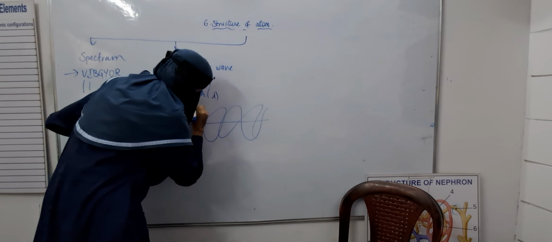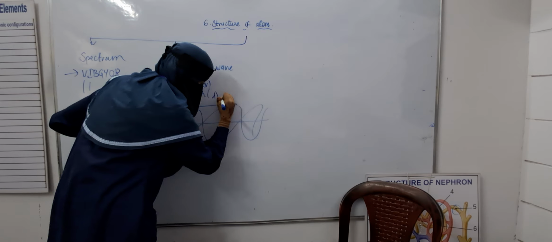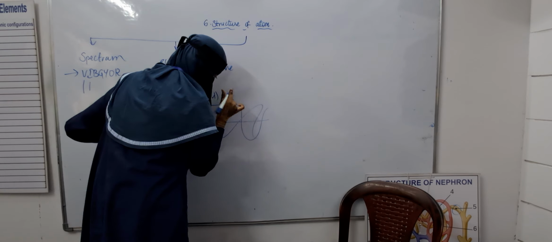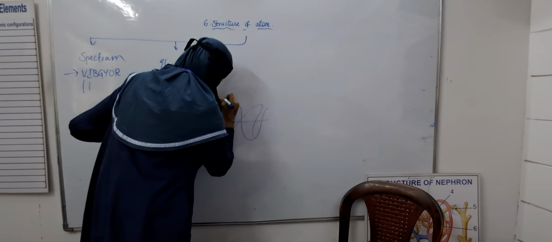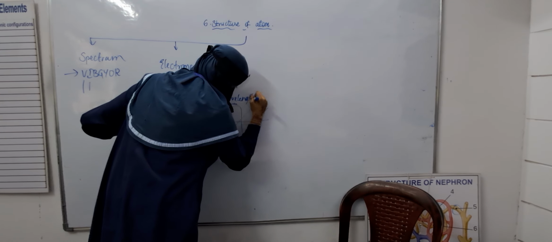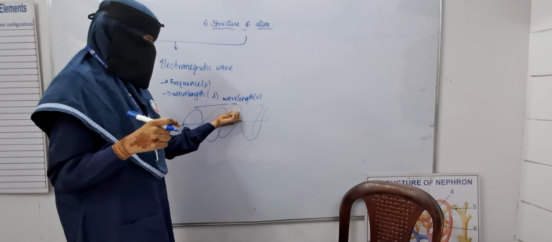From this peak to this peak, from one peak to another peak, is wavelength.